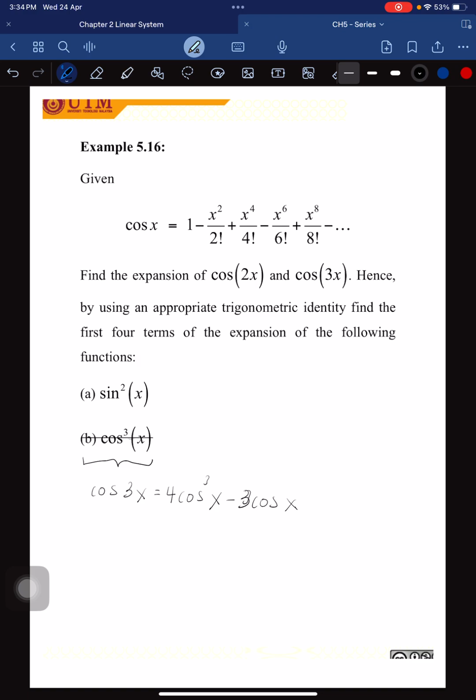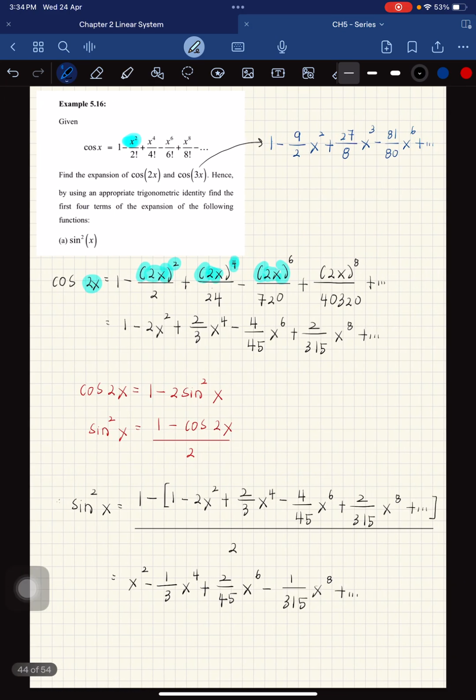But because our list of formula only goes until squared, for B you don't have to do it. Okay, right.